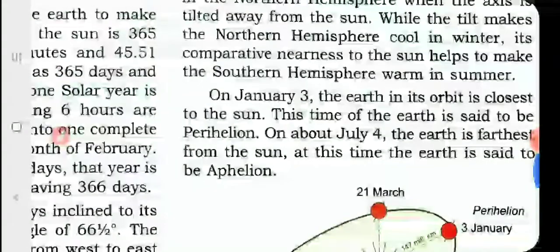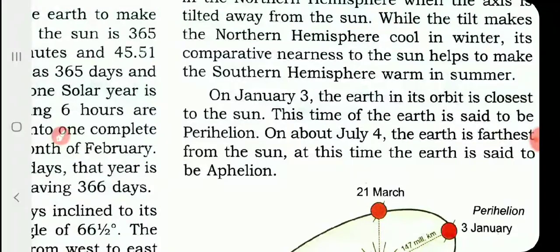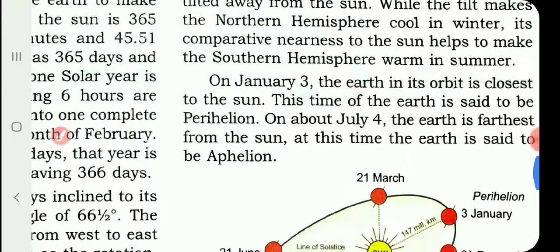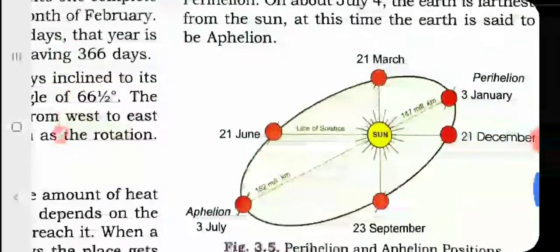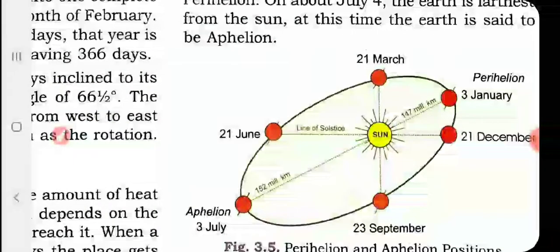Now see, on January 3rd, the Earth in its orbit is closest to the sun. This position of the Earth is said to be perihelion. Now you see, on July 3rd, the Earth is furthest from the sun. You see the diagram? On July 3rd, Earth is furthest from the sun, 152 to 153 million kilometers दूर है sun से. लेकिन what speciality?